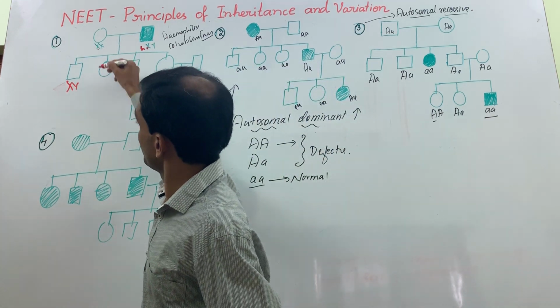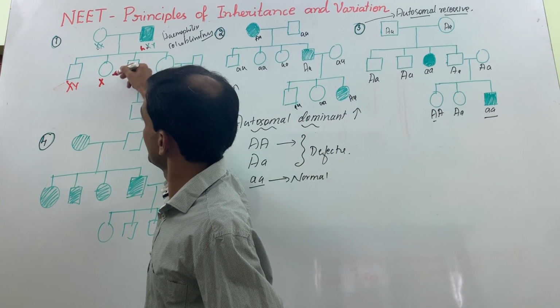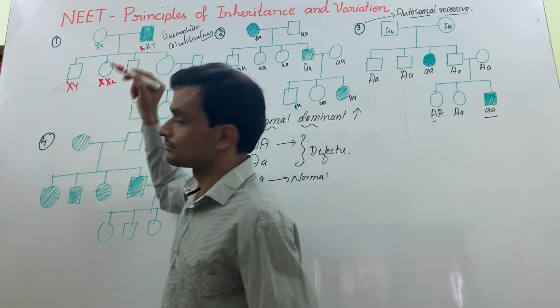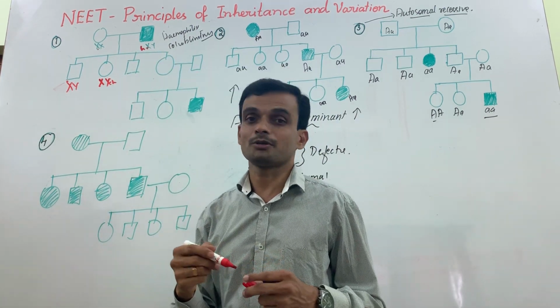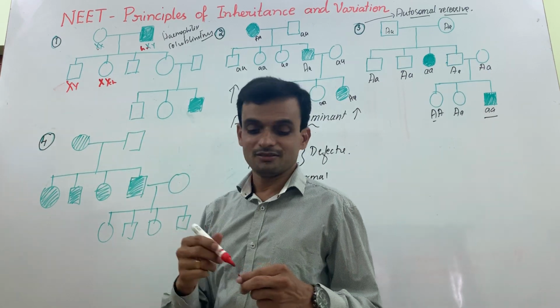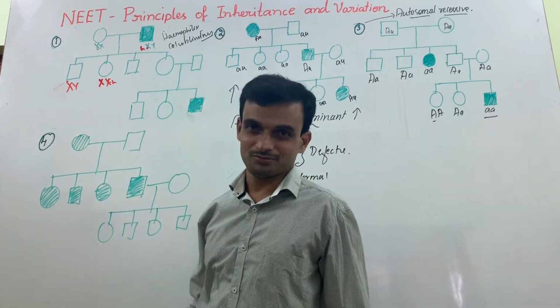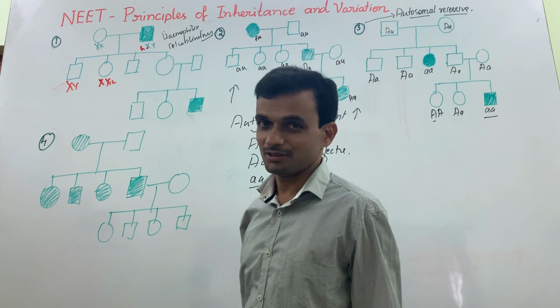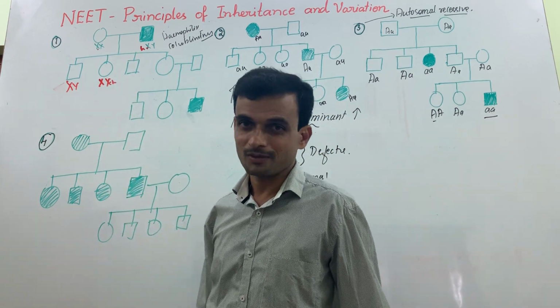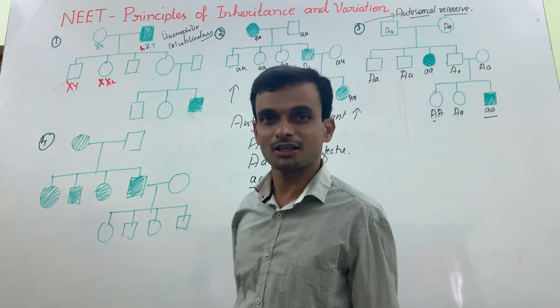Then this child probably can have the combination X and X small h, but still that girl is normal because there is a normal allele on the other X chromosome. One X chromosome with the normal allele is enough. It will suppress the expression of the recessive allele. Heterozygous carrier, but phenotypically normal.